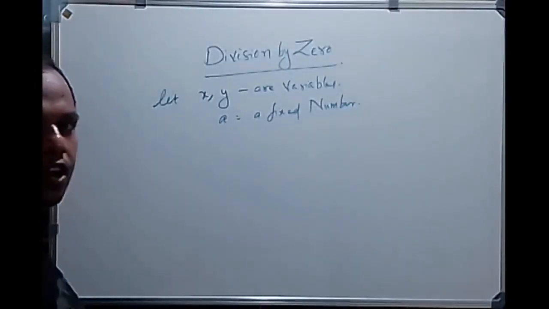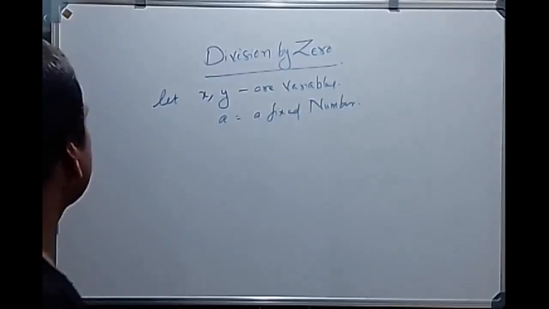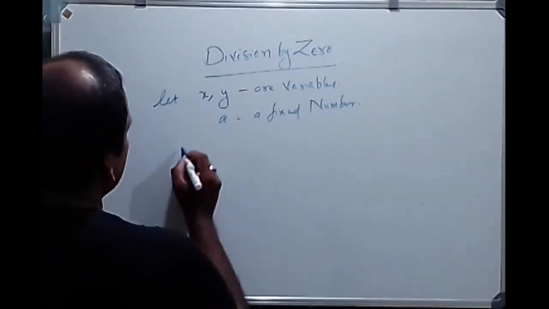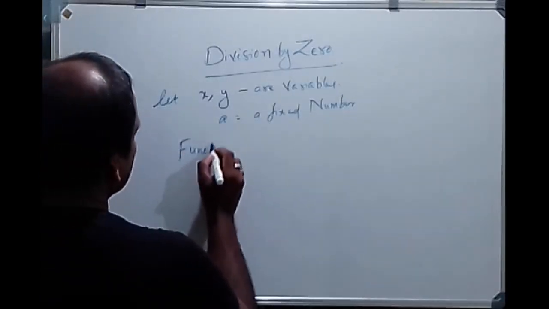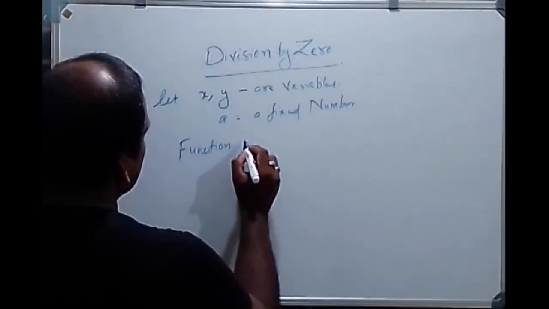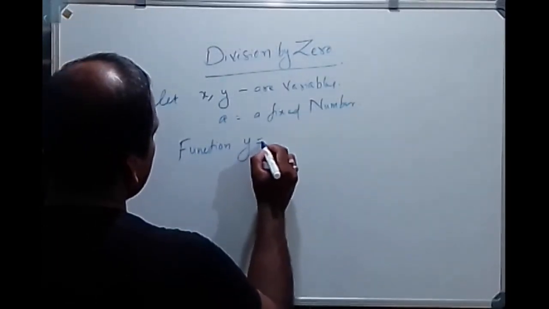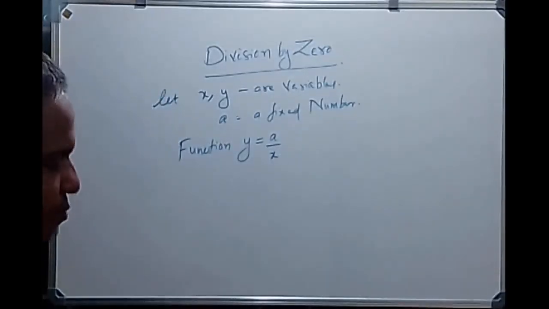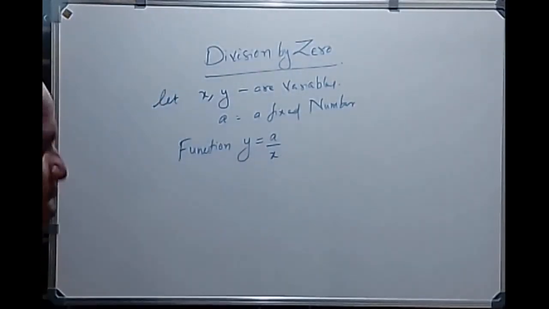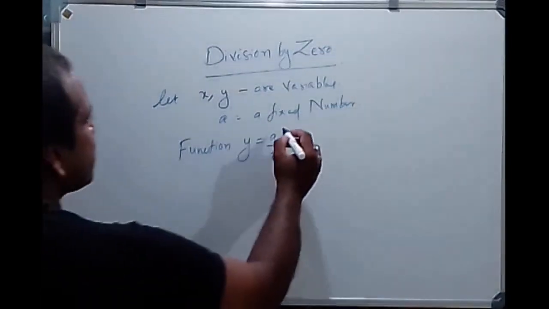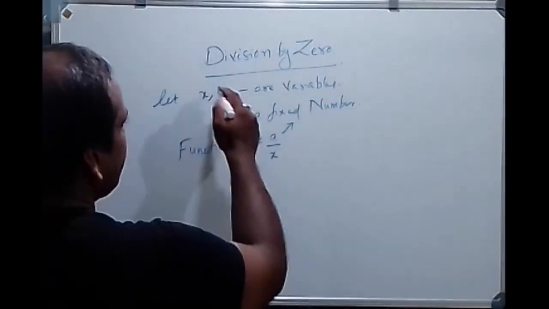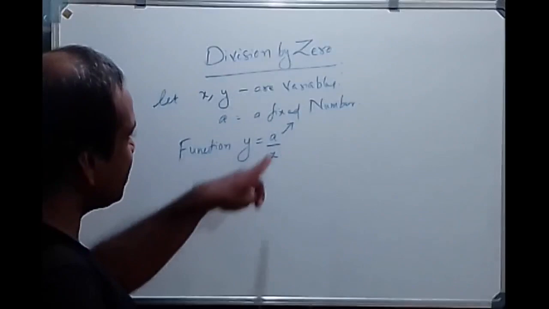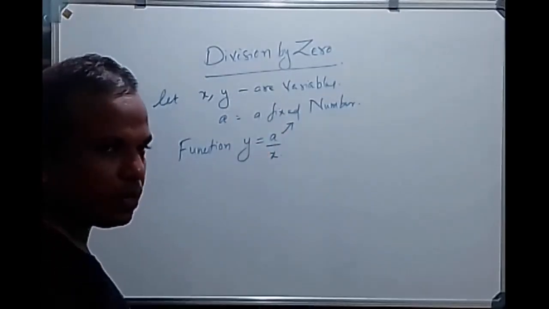We will say it is a constant, 2 or 3 or something. Let us consider the function y is equal to a divided by x. Here a is a fixed number, and x and y are variables.